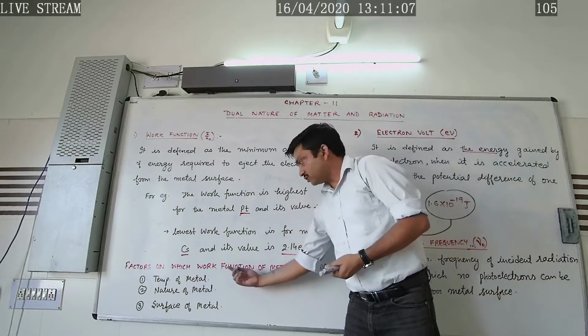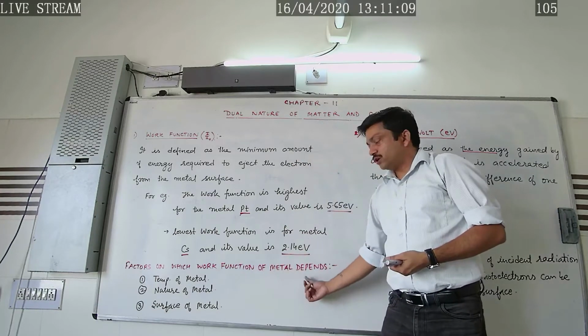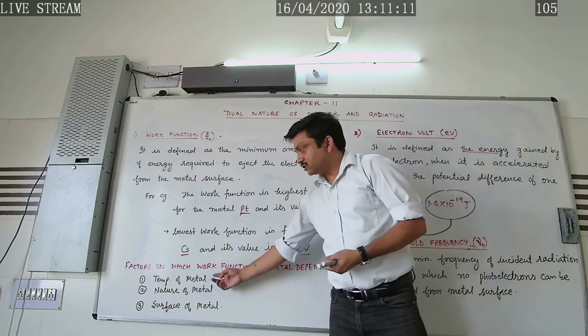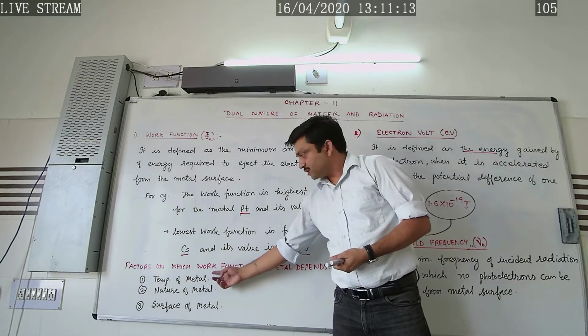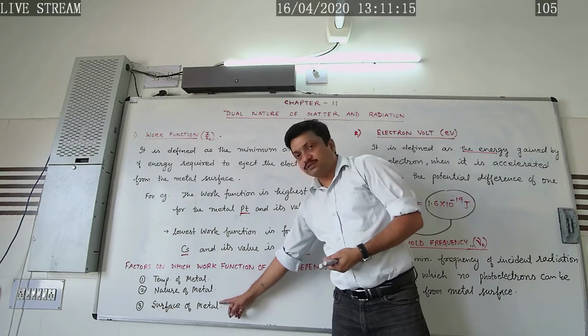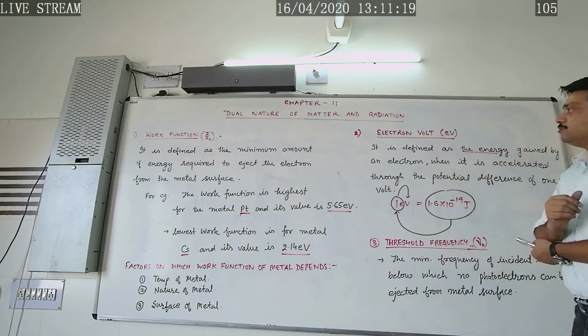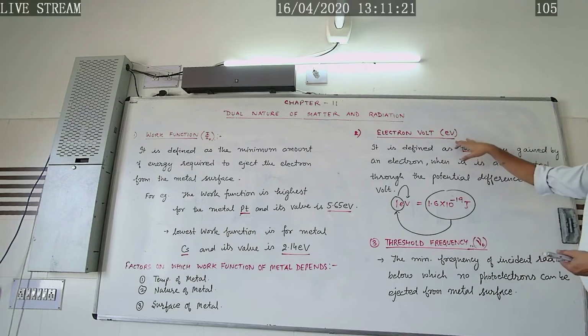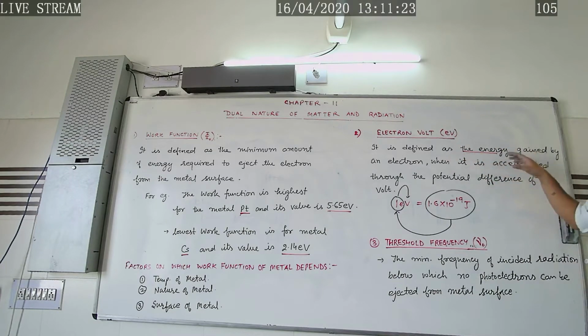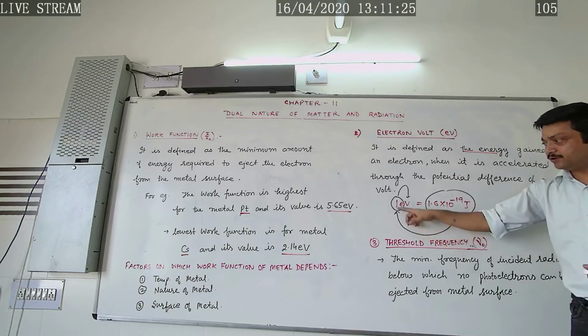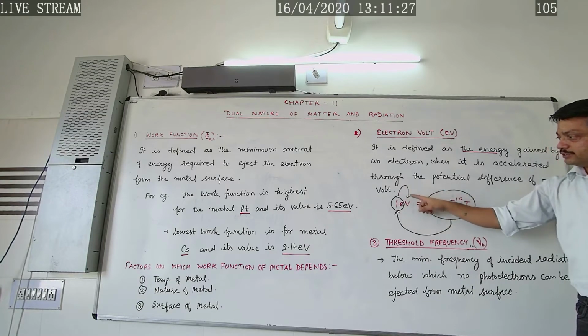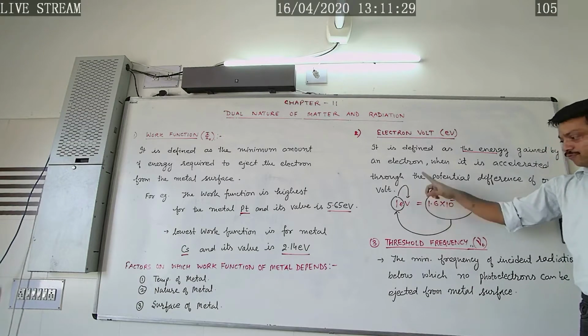And what are the factors on which the work function of a metal depends? It depends upon the temperature of the metal, the nature of the metal, and the surface of the metal. Now, the second definition we have studied is the electron volt, that is, the energy gained by an electron when it is accelerated through a potential difference of 1 volt.